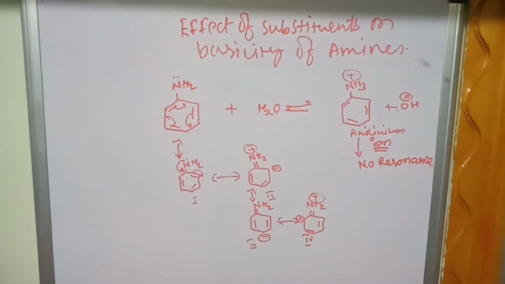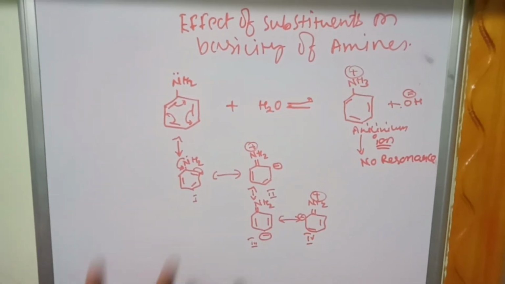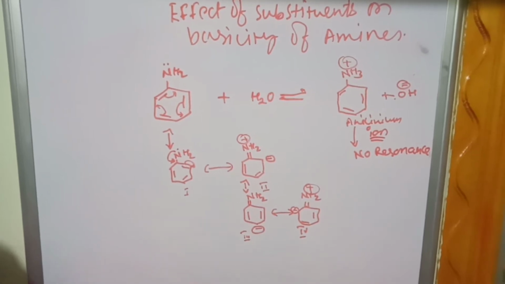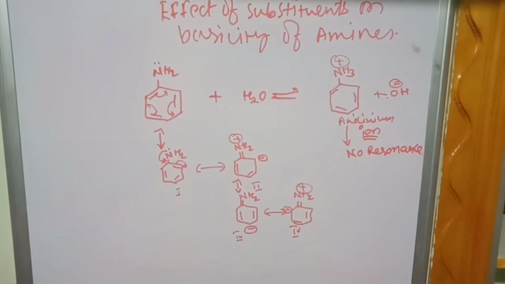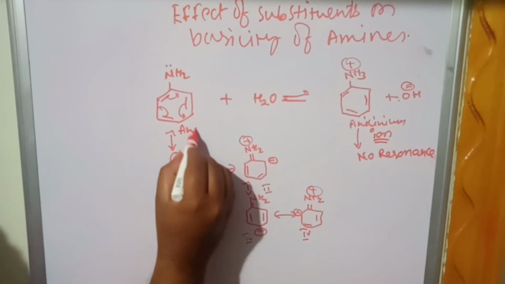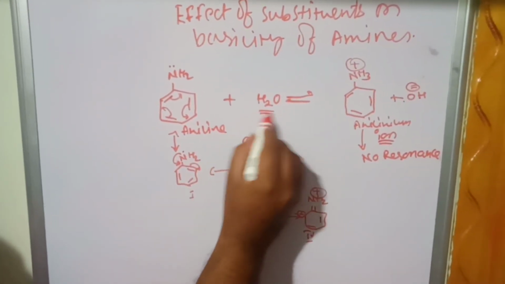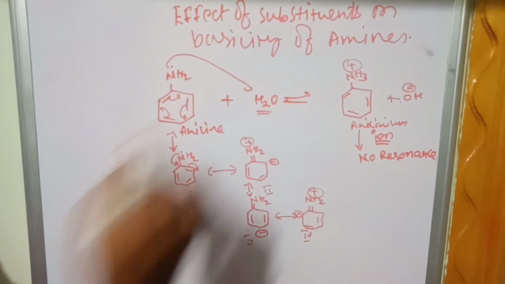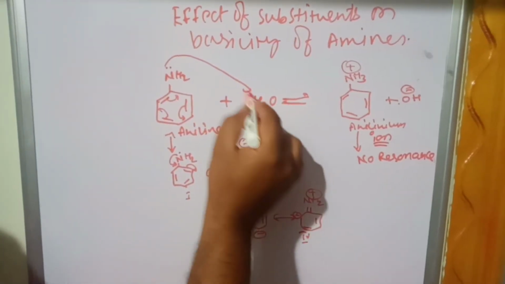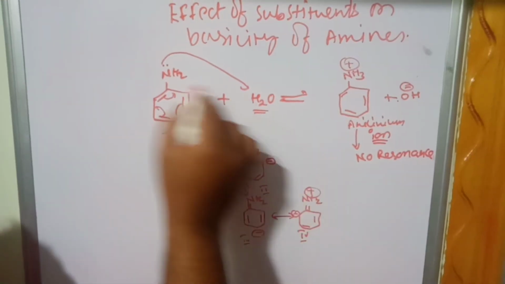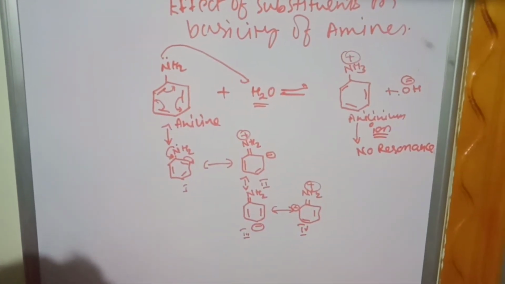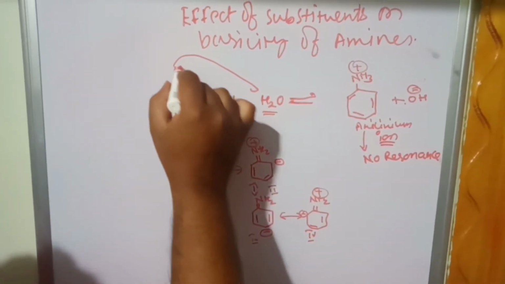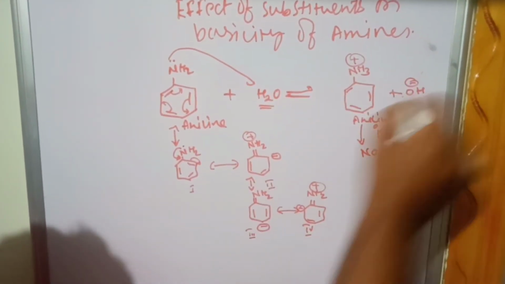We have already discussed that aromatic amines are weaker bases than aliphatic amines. That is clear. Now, amines are basic in nature. We know that when aniline reacts with an amphoteric water molecule, which is both acidic and basic, it will donate a pair of electrons. As a result, hydrogens are accepted by the base. So a base is a substance which accepts hydrogen as a proton. It gives a lone pair of electrons and forms an anilinium ion.